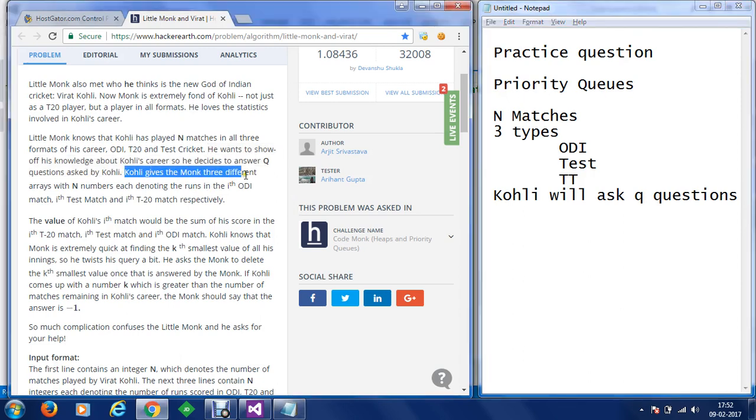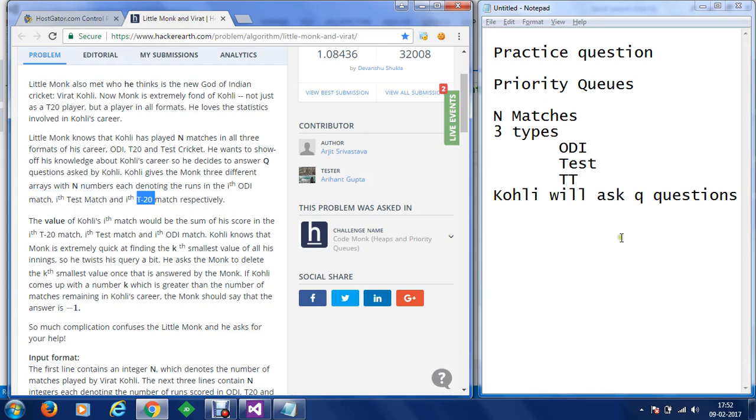Now Kohli gives Monk three different arrays with N numbers each, denoting the runs in the ith ODI match, Test match and T20 match. So now we have that Kohli is going to provide N numbers, equivalent to the N matches he played. For example, if we take 5 matches, then every individual run for every individual match has to be provided for ODI, Test match and T20 match.